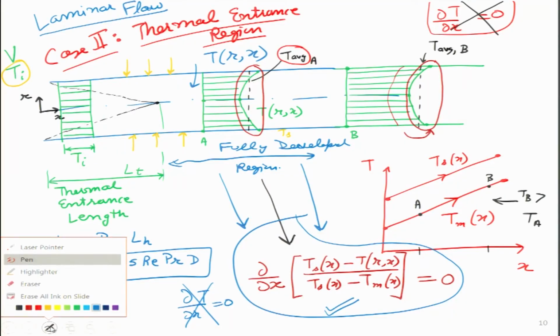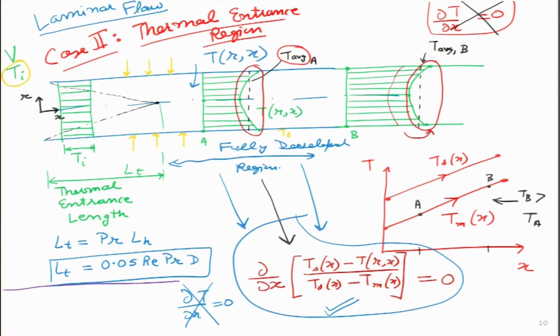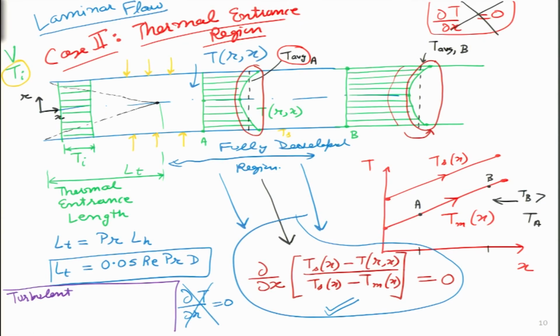All this analysis till now we have done for laminar flow. Let us try and also see what are the results for turbulent flow. For turbulent flow, let us look at the entrance length, and a very interesting result we get, that in turbulent flow, both the hydrodynamic and the thermal entrance length are independent of Reynolds number, and they are simply 10 into d. So, let us compare this very interesting result for the turbulent case with the laminar case over here.